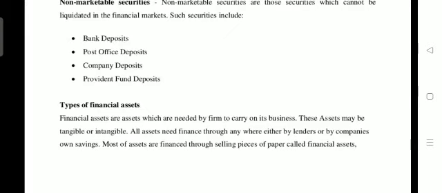And the financial instruments are also classified under the head of types of financial assets. The financial assets are considered mainly those instruments in the financial market that have trading activities. So those instruments are considered in the name of financial